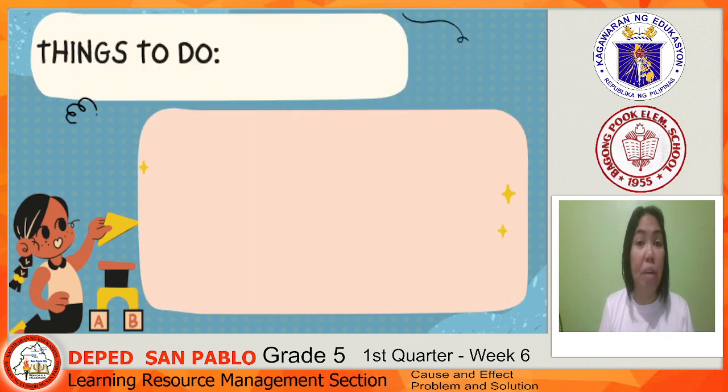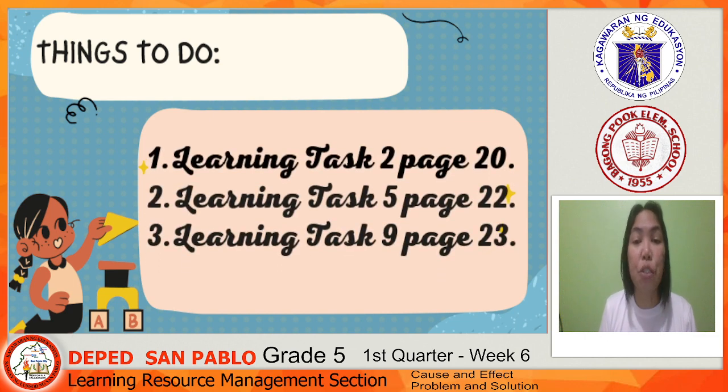So these would be the things that you have to do. Learning Task 2, page 20. Learning Task 5, page 22. And Learning Task 9, page 23. This would be found in our first quarter module.